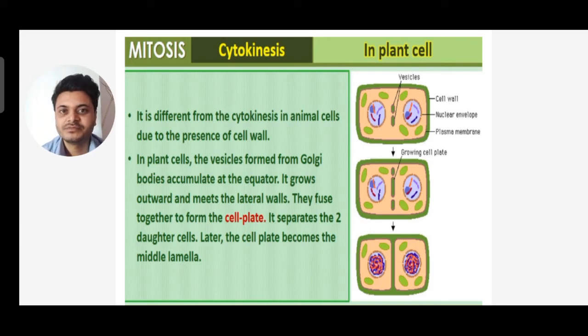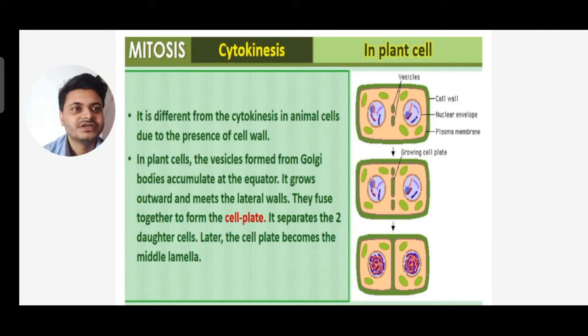So cleavage takes place in animal cell cytokinesis, but in the plant cell, due to the presence of the cell wall, vesicles formed from Golgi bodies accumulate at the equator. It grows towards and meets the lateral wall. They fuse together to form the cell plate, which separates the two daughter cells. Later on, the cell plate becomes the middle lamella.